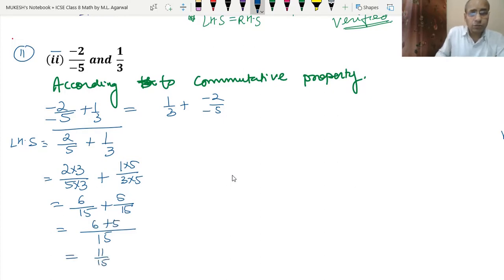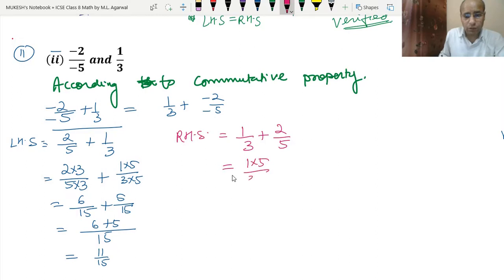Okay. Now do the right hand side. On the right hand side we have 1 upon 3 plus minus 2 upon minus 5. See, minus 2 upon minus 5 will become 2 upon 5. Okay. So now again the LCM will be 15. So 1 into 5 upon 3 into 5 plus 2 into 3 upon 5 into 3. So we have 5 upon 15 plus 6 upon 15.